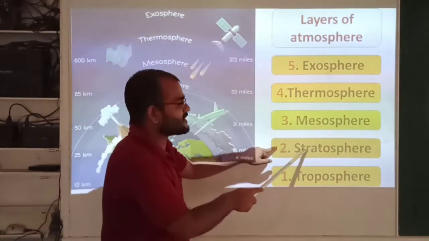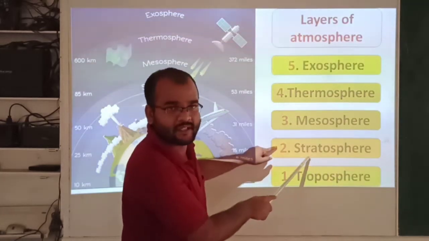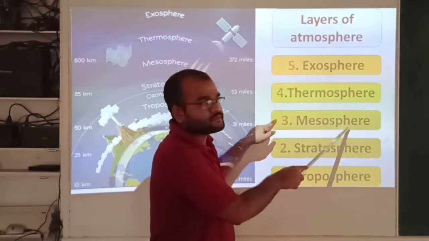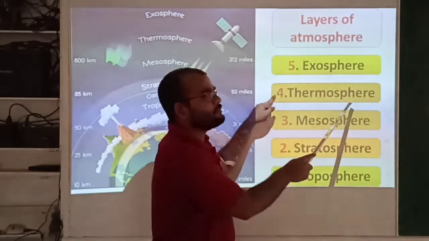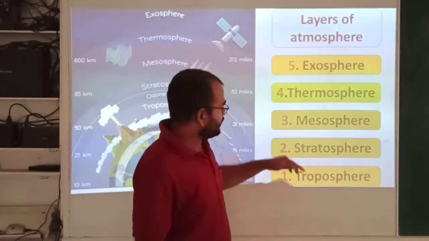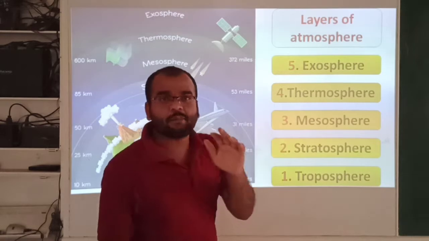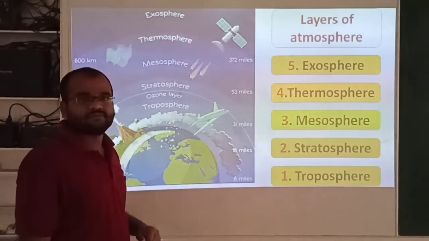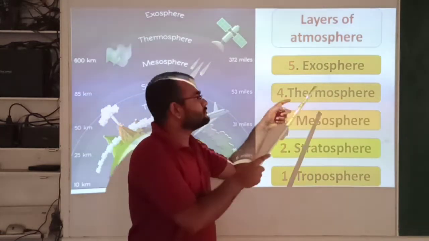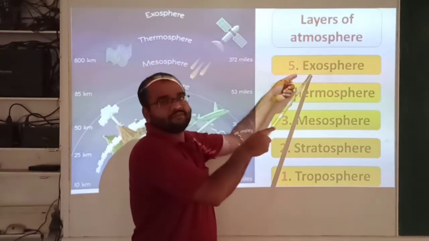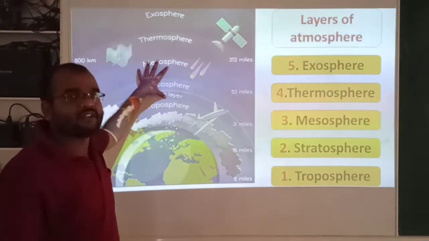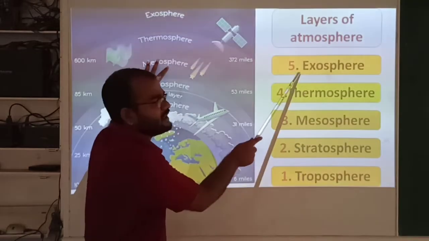Second layer is stratosphere, and third layer name is mesosphere. Fourth layer name is thermosphere, and fifth layer exosphere. These are the 5 important layers which are present in the atmosphere. Once again, troposphere, stratosphere, mesosphere, thermosphere and exosphere. These are the 5 important layers of Earth atmosphere. Now let us see individually about each and every layer.